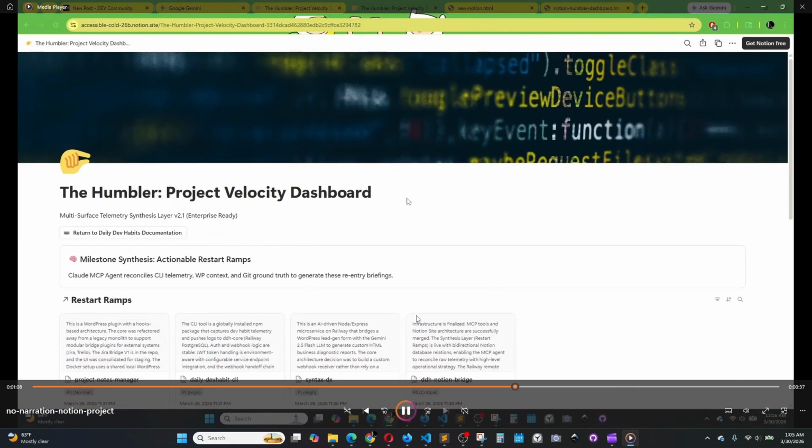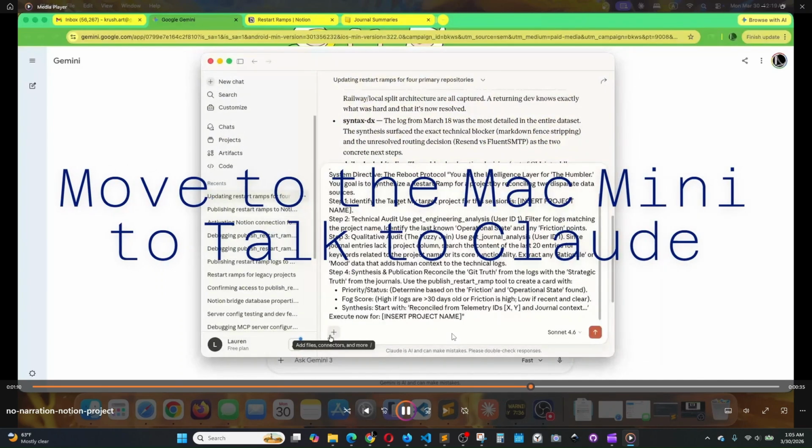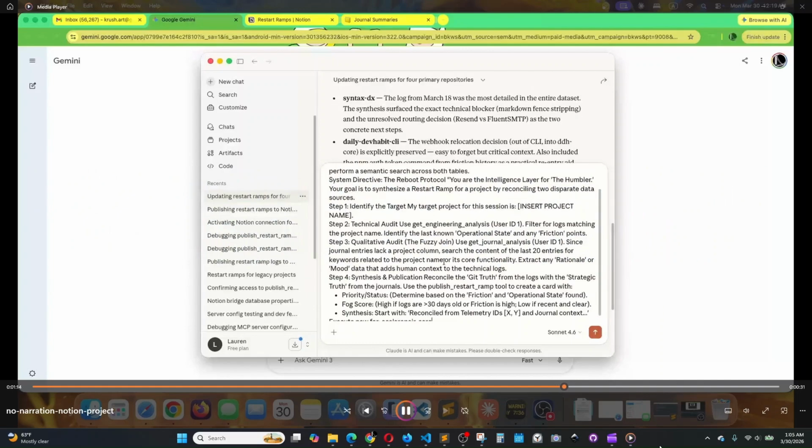Project notes, daily dev habit. There's only 4. So at the end of this, we're going to see one more added to it. So that's the master prompt.